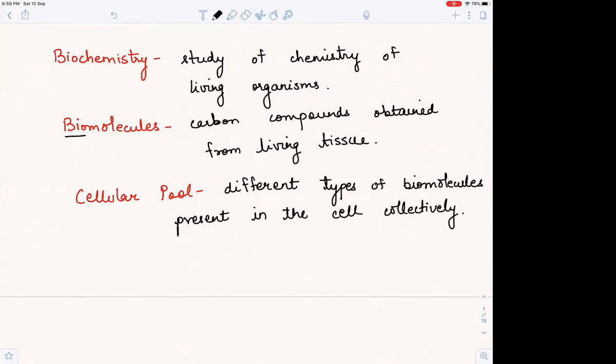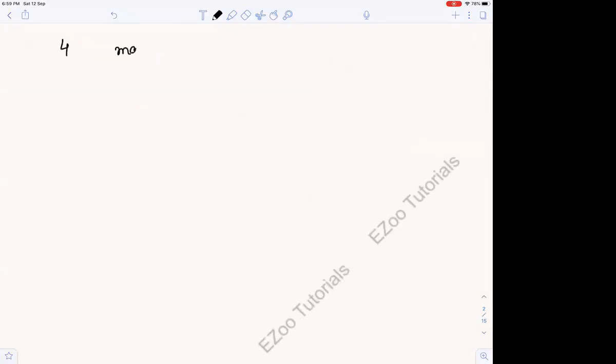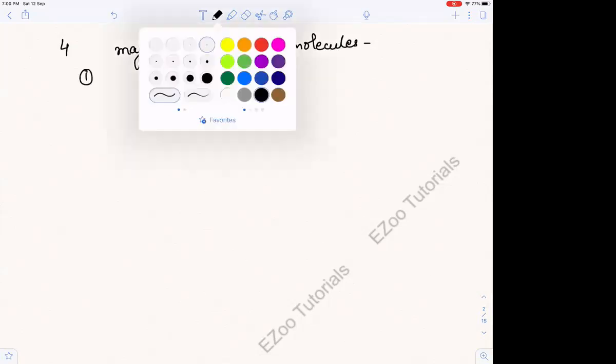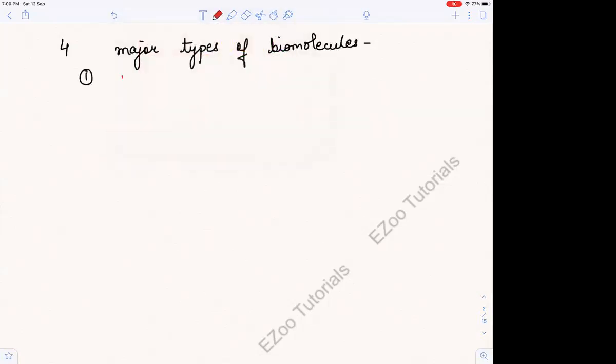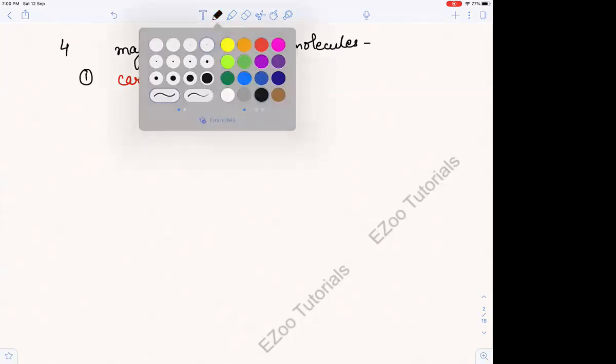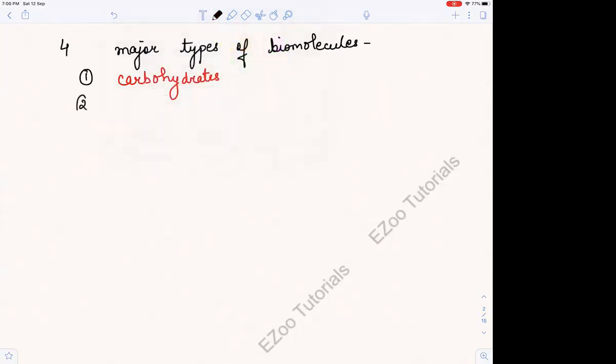Now let us move forward and see what are the biomolecules. Four major types of biomolecules that we will study in detail will be carbohydrates, proteins, lipids, and nucleic acids.